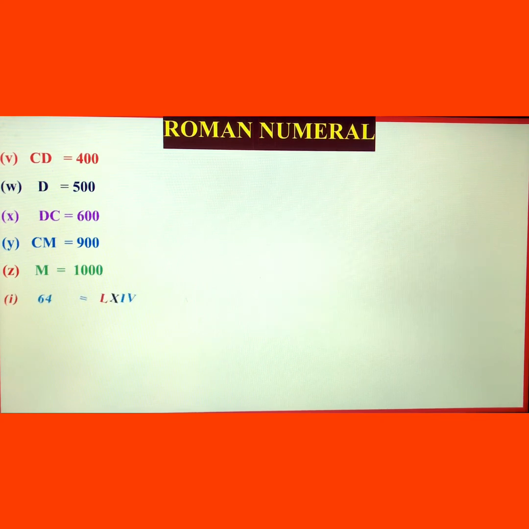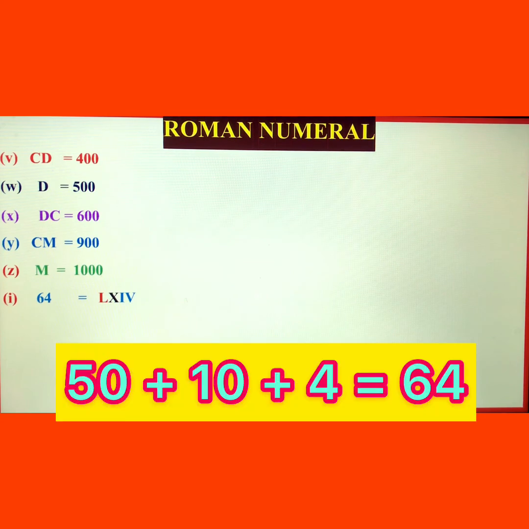But if you want to write 64, how can you write it? So dear, keep in your mind, you know about the symbol of 50. The symbol of 50 is L. Okay, and the next symbol X is 10. 50 and 10, that is 60. Now the remaining is 4, so you will use the symbol of 4.